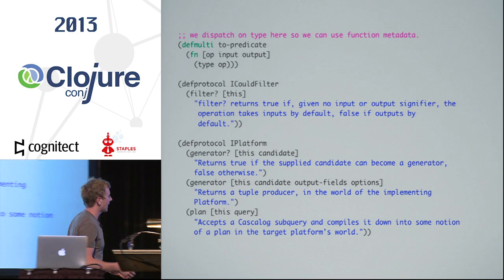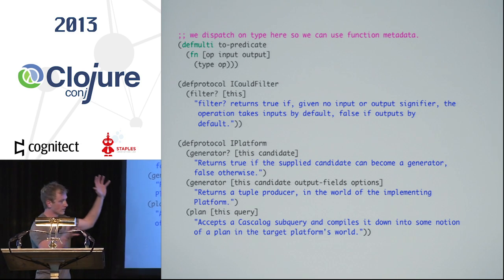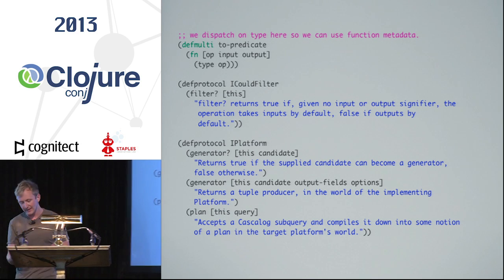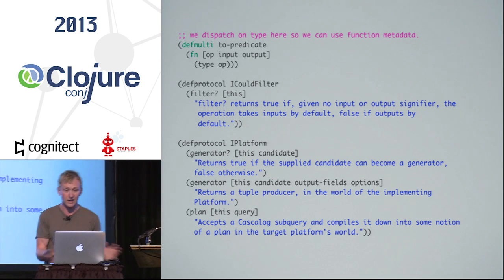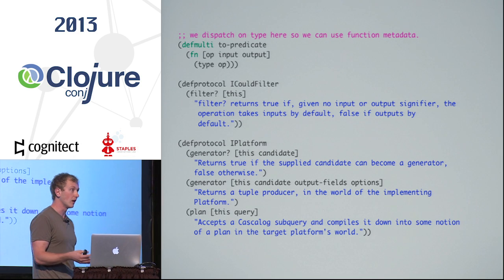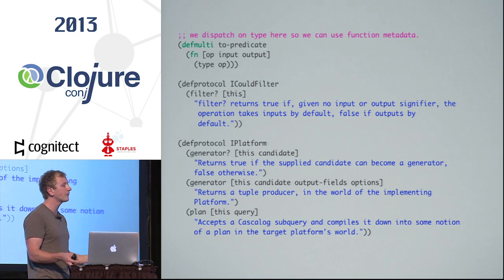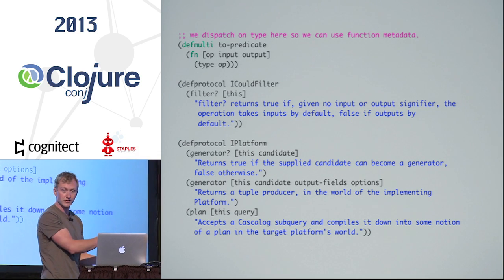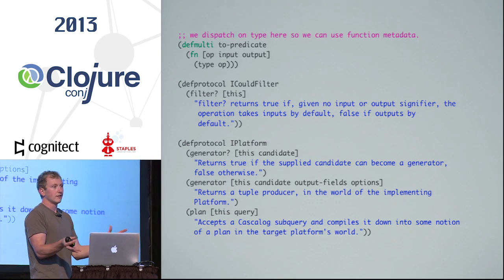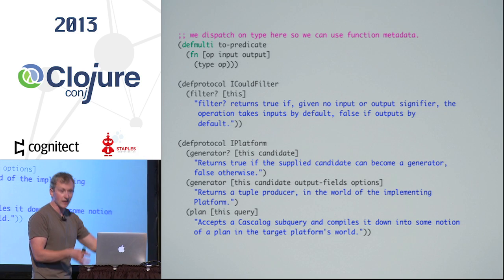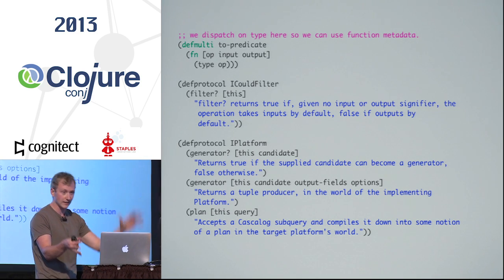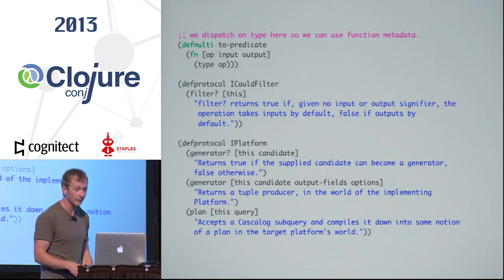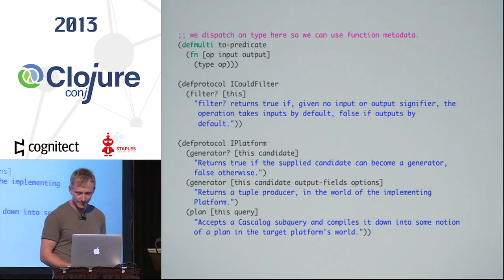And then the final thing that happens is this plan method. Once Cascalog builds the whole graph, when you call plan, that's the signal to go ahead and turn that logical graph into a physical plan in Hadoop or something. Often the way those work is you can then use those again as generators. So plan is the way to shuttle up and down between the Cascalog level of abstraction and then back down into, say, raw Hadoop, and then back up into Cascalog and down and up and on and on.